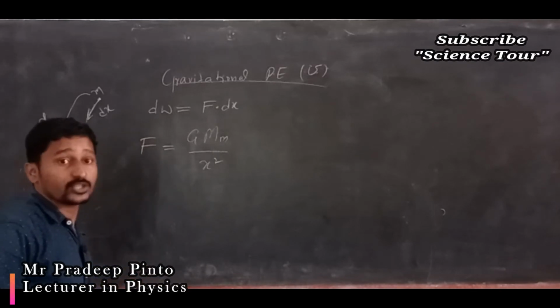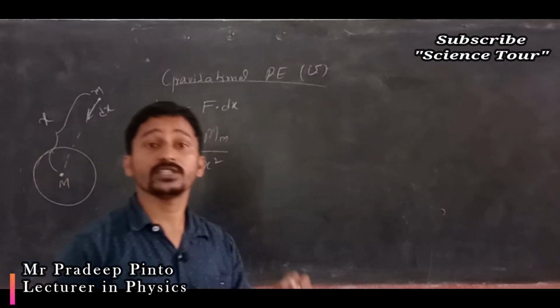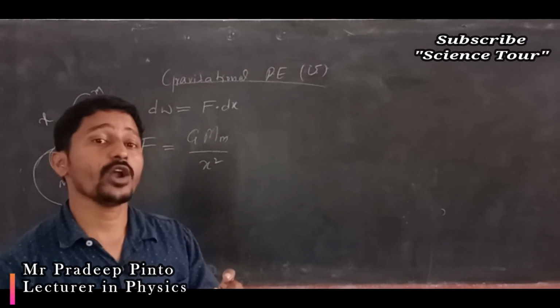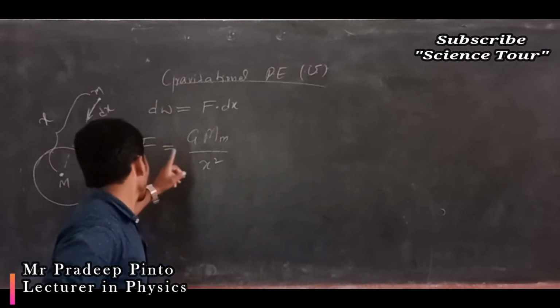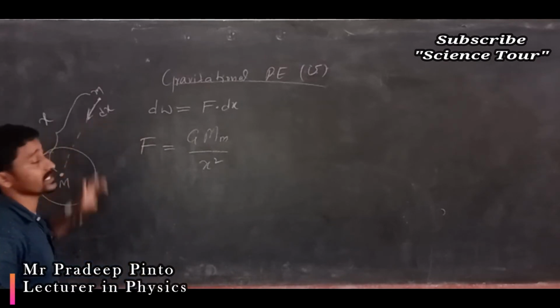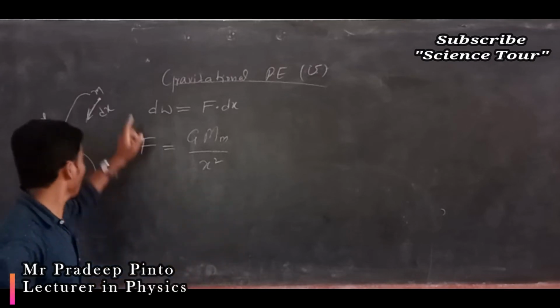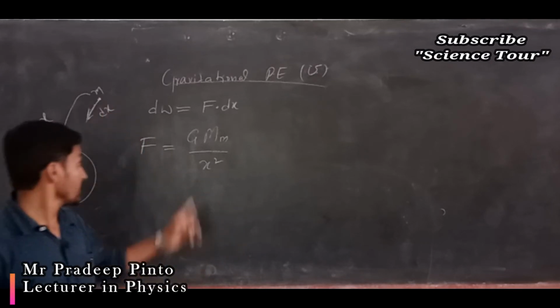Let dW be the work done to move the object a small distance dx. That is the small work done.